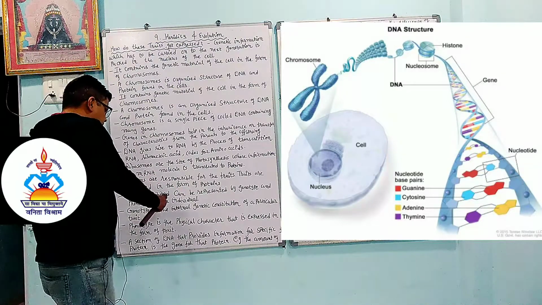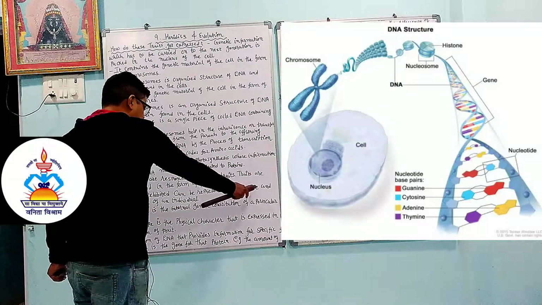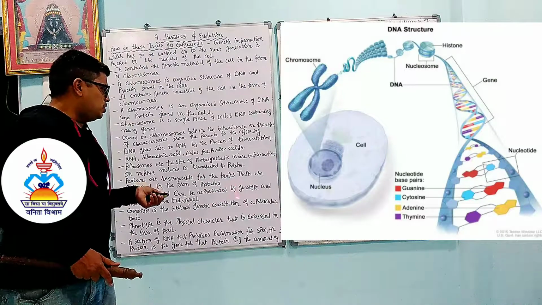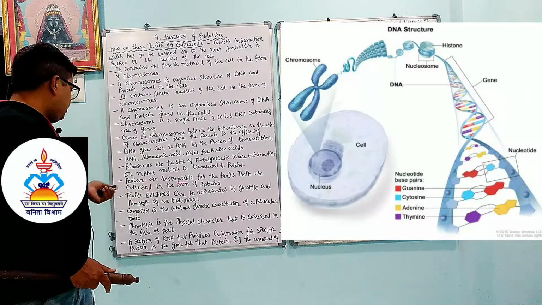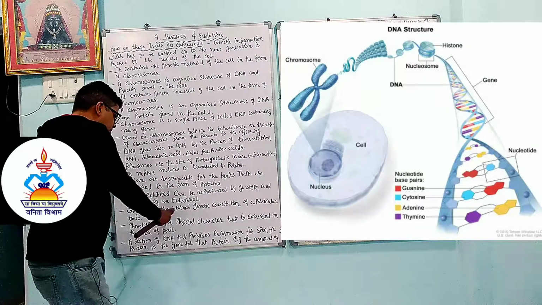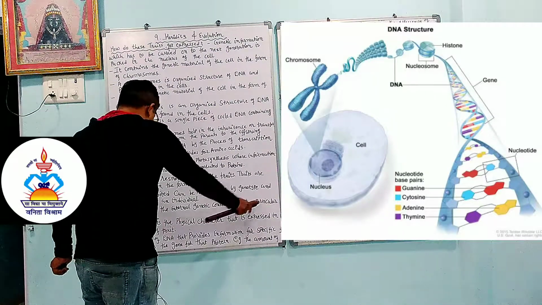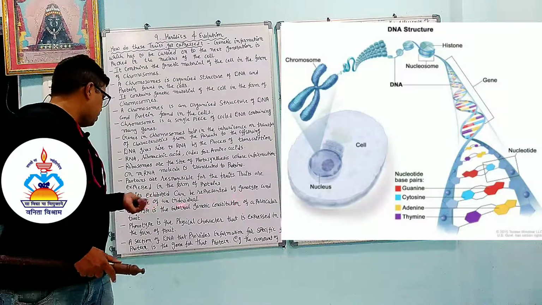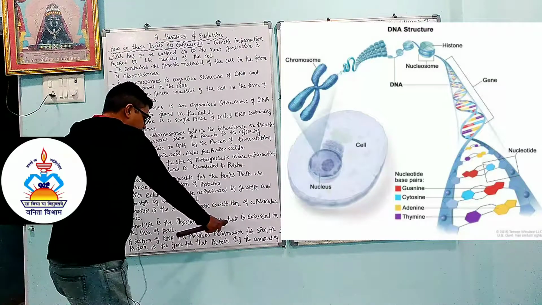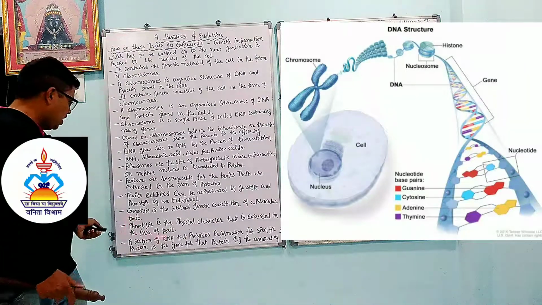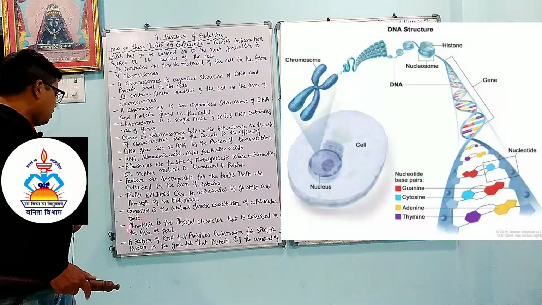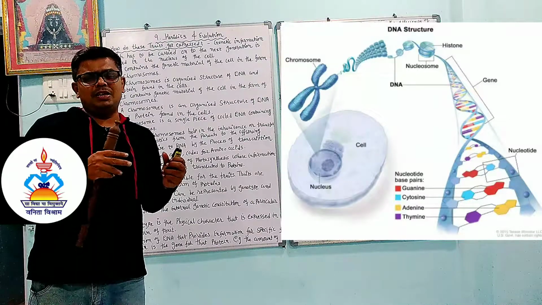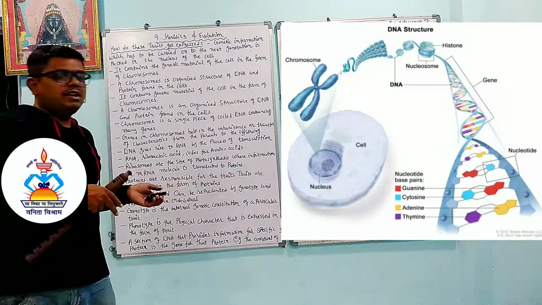Traits exhibited can be represented by the genotype and phenotype of an individual. So a trait can be represented by what? Genotype and phenotype of an individual. Genotype is the internal genetic constitution of a particular trait. So whatever the genetic constitution is, it depends on that. Phenotype is the physical character that is expressed in the form of a trait. Like what? Some plants are tall, some plants are small, or there are different colors.